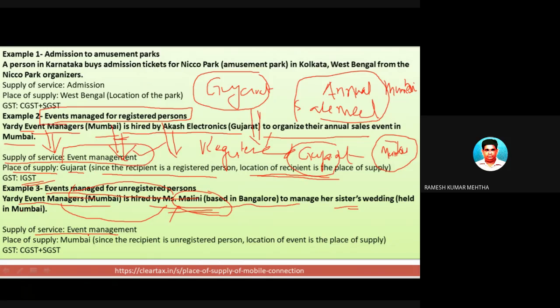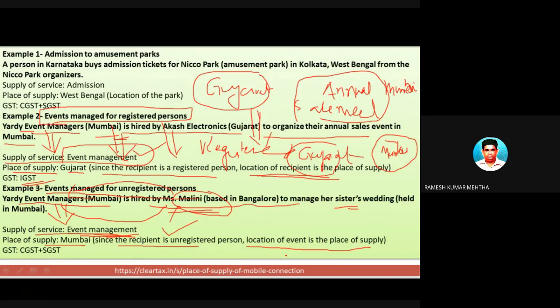So the type of service provided is event management, number one. Now, place of supply is Bombay. I told you the answer is, in such a case where the services are provided to an unregistered person under GST, then the answer is the location of the event, where the event is taking place. This particular marriage is taking place, and this event is conducted by the Yardi event managers at Bombay, and hence it is the place where the event is conducted.